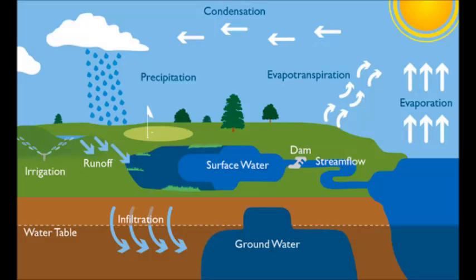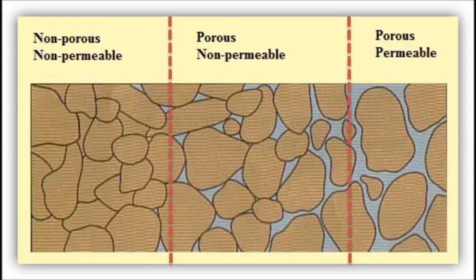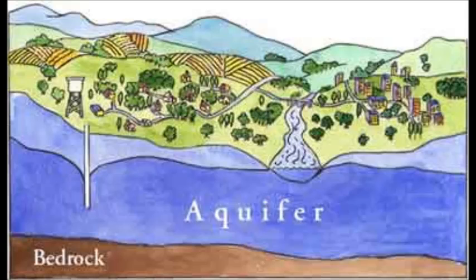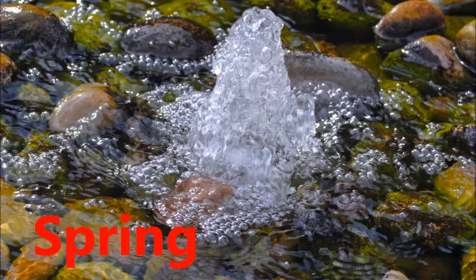The rocks which allow the water to percolate are called pervious or porous rocks, and the rocks which do not allow the water inside are called impervious or non-porous rocks. The porous rock beds which hold a large amount of underground water are called aquifers. The pervious rocks allow and hold water and form springs.